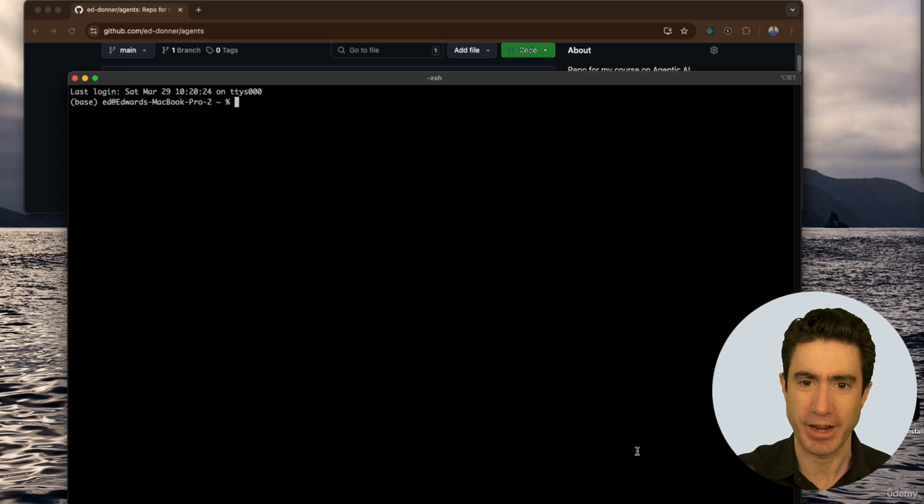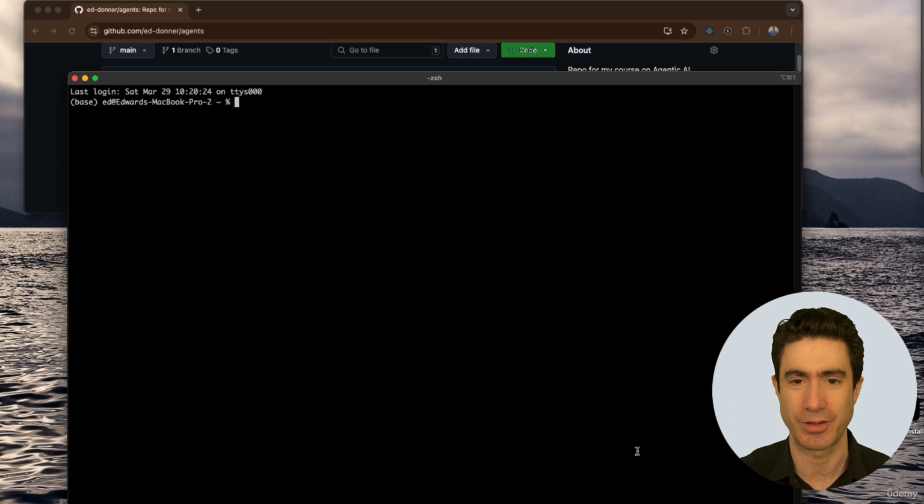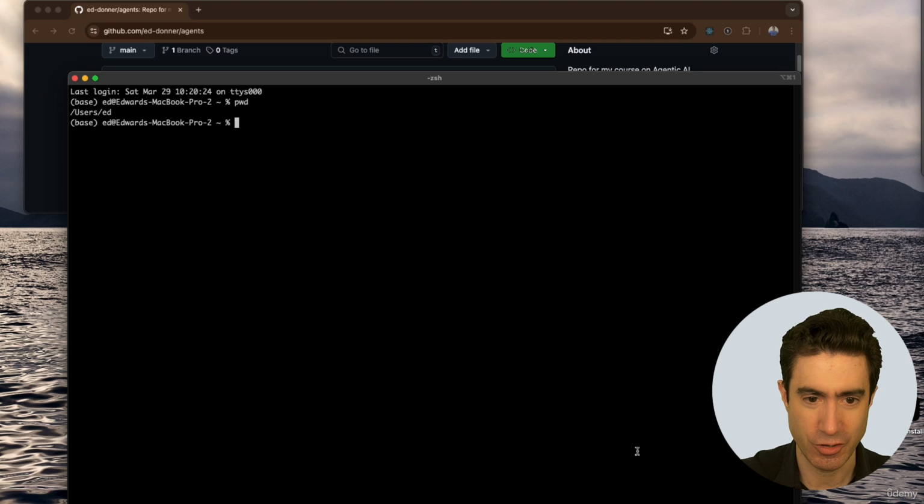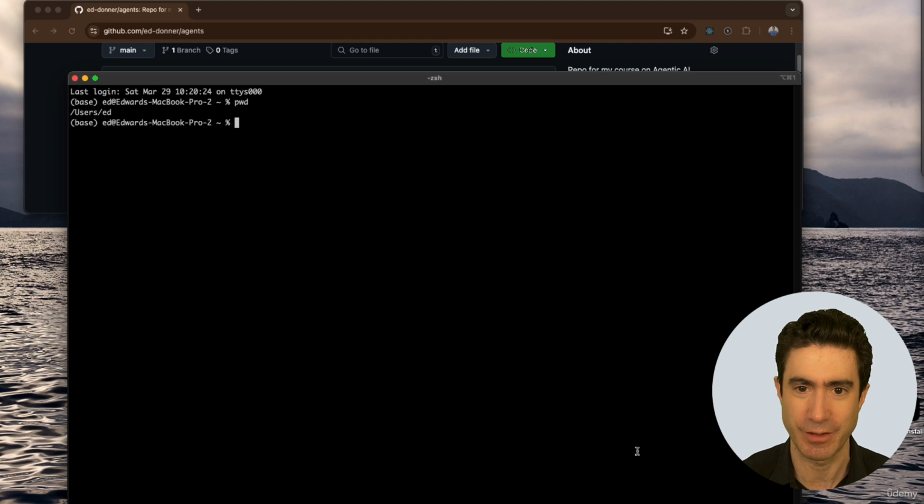And we've actually got a 5-step process for setting up your environment. And this is the first step, which is about cloning the repo, or getting a copy of the code for the class onto your local box. Now, I'm in my home directory here. If I do pwd, if you're not familiar with the command prompt, I've included a guide to get you more comfortable, more confident using the command line.